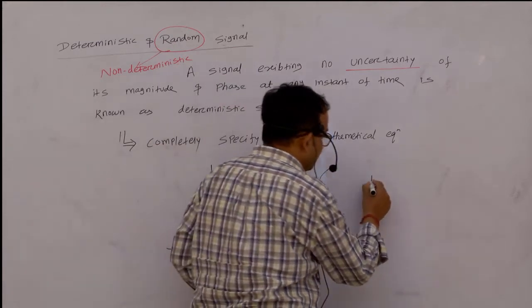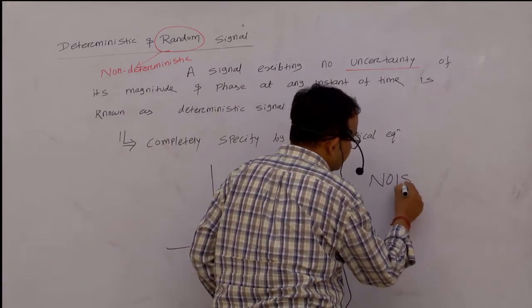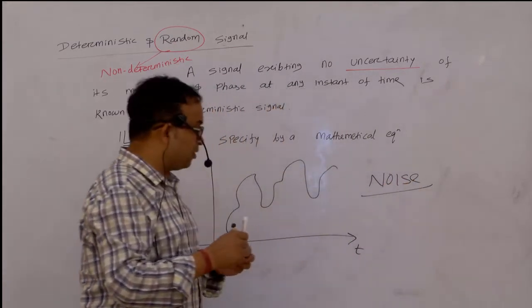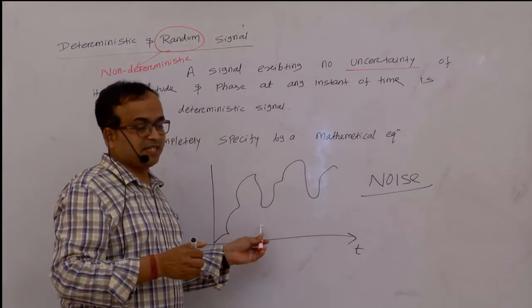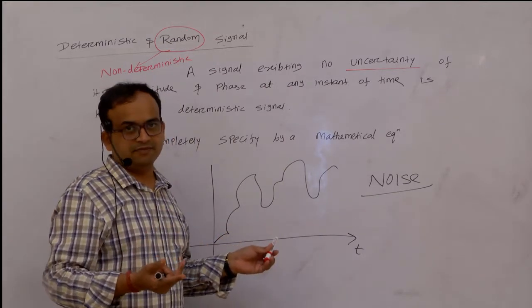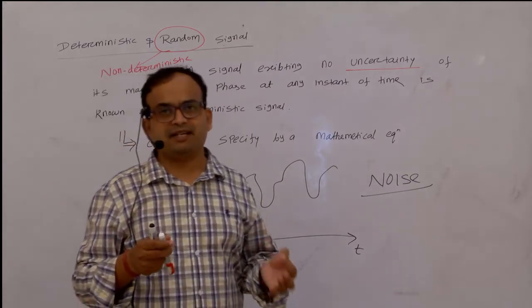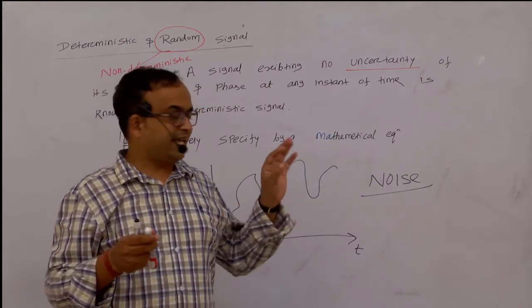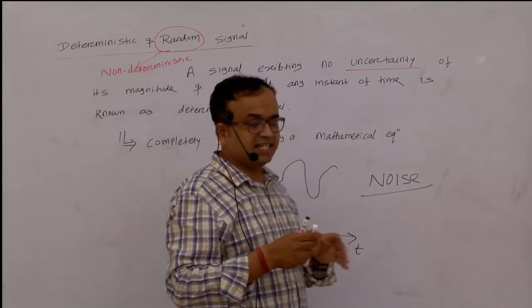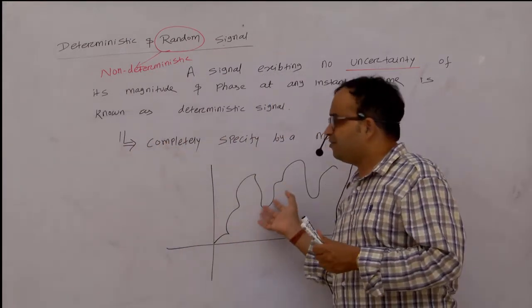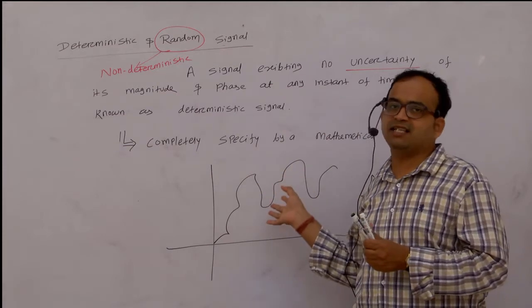In a communication channel we can find this type of signal, this noise. For this type of signal we cannot predict any value because this is a random signal. At any instant of time any value can occur, right? Again I'm telling, as in the signal we cannot predict any future value, we can tell that this is a random signal, right?